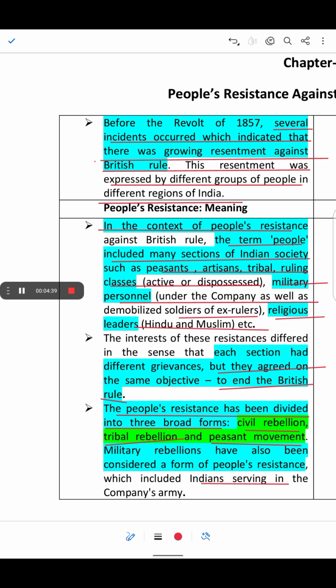Now, we have military rebels also, which come under the people's resistance, and the Indian soldiers who were serving in the company's army were part of the military rebellion.